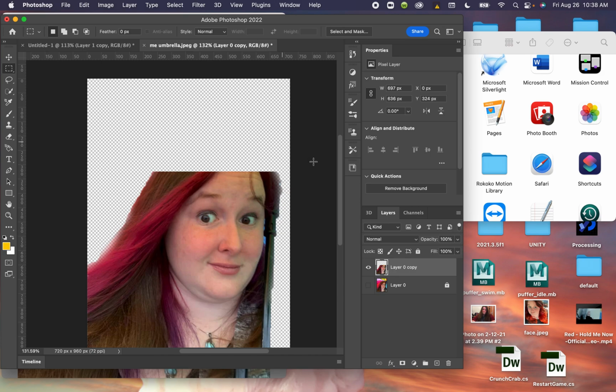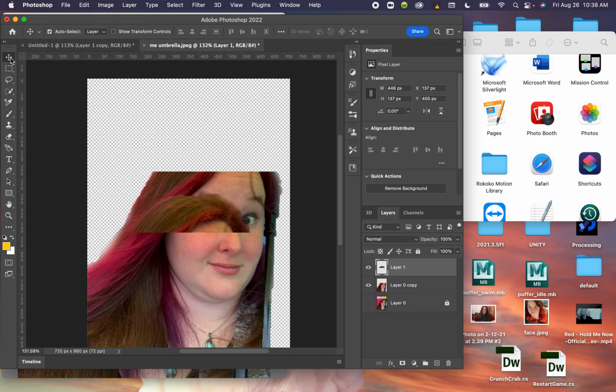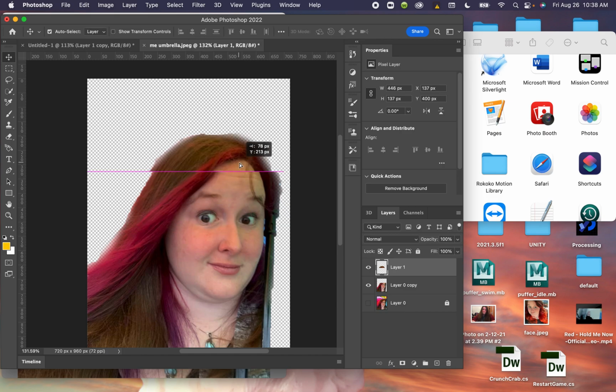Watch what happens to my layers panel over here when I hit Command V. Now my head is in the middle of my head. I'm going to move that back up here so it lines up. This way, any changes I make to this layer only affect that little bit of my head. If I don't want to see that, I can click this eyeball icon right here, and it goes away.